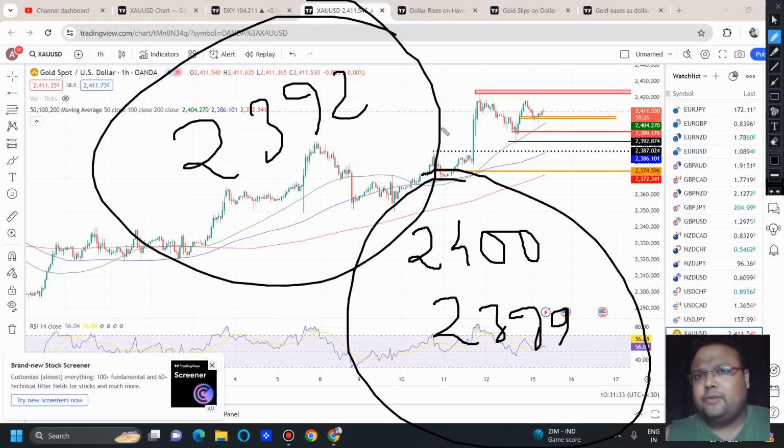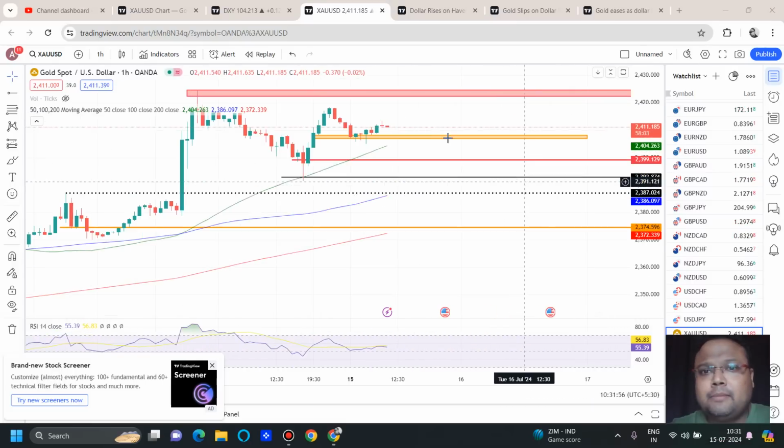If you have been trading for a couple of months, you must know that levels do not work as a particular level in the market. They work as a zone. So around the 2392 area, we can expect the second support, and the first support to be around 2400 to 2399. Right now the volume of the market is going to play a major role, as we can clearly see that there is not much volume in the market.